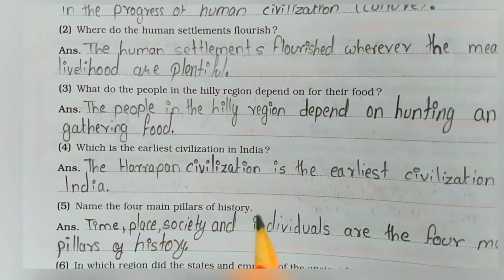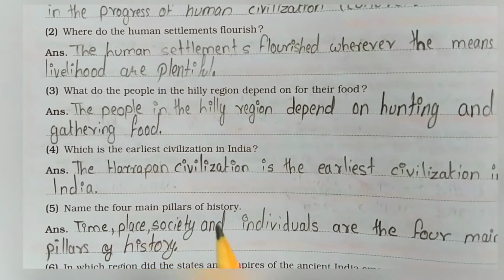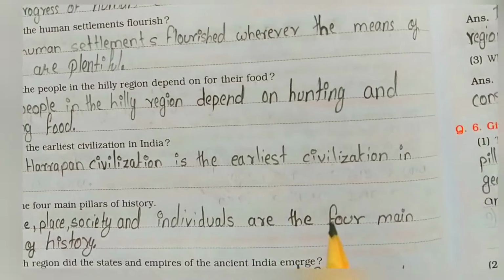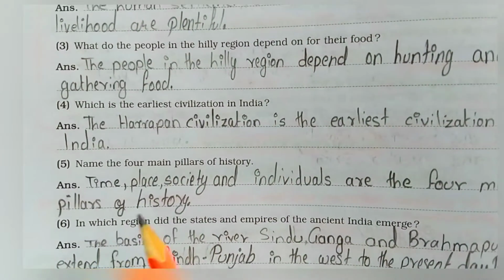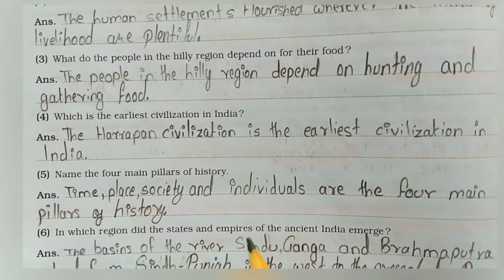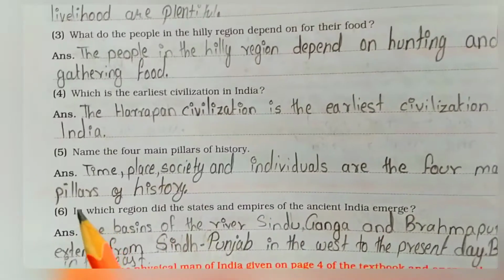Name the 4 main pillars of history. Time, place, society and individual are the 4 main pillars of history. In which region did the states and empires of ancient India embrace?